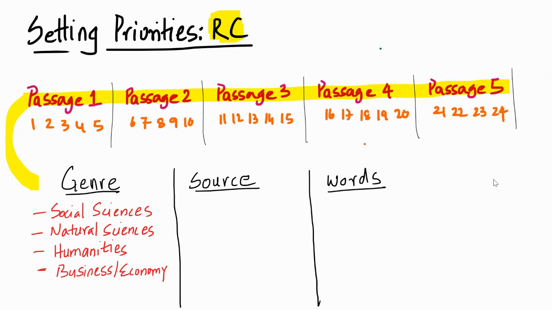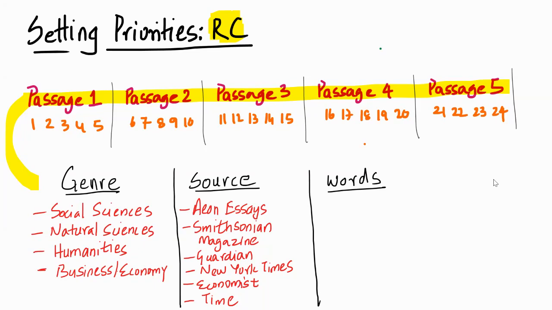No, very diverse. The source largely, if I look at from 2015, is from articles from certain websites. Aeon essays is one site from which they are picked up. They're picked from Smithsonian Magazine. They picked from The Guardian, the New York Times, The Economist, Time Magazine, and a lot of other articles from good magazines. And the word count is usually about 500-ish words, 500, 550, 480. They're about that. So it's not very lengthy.